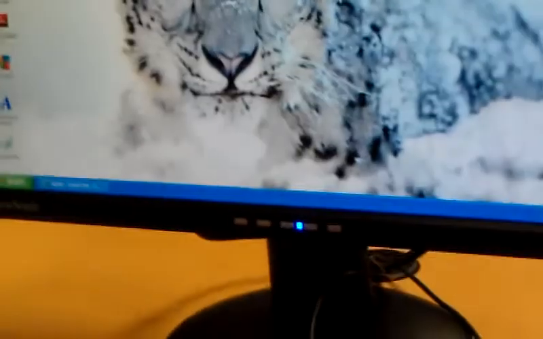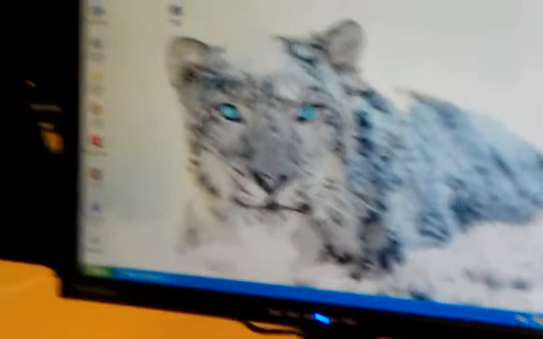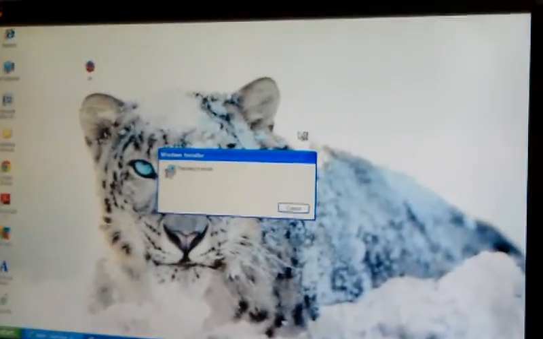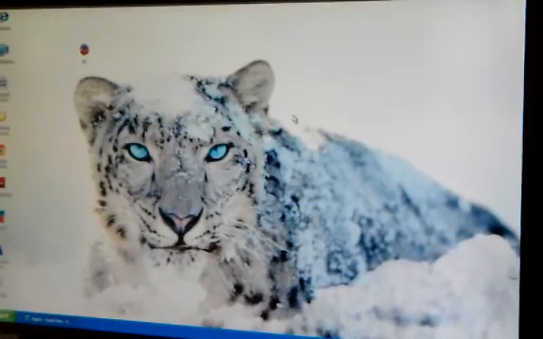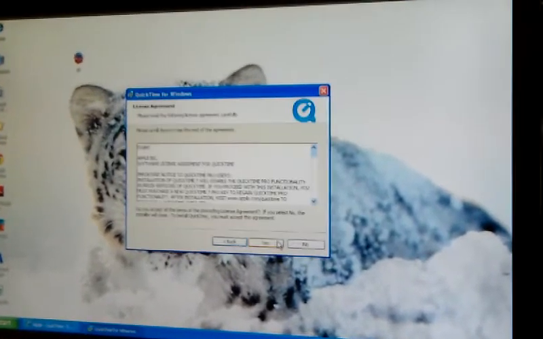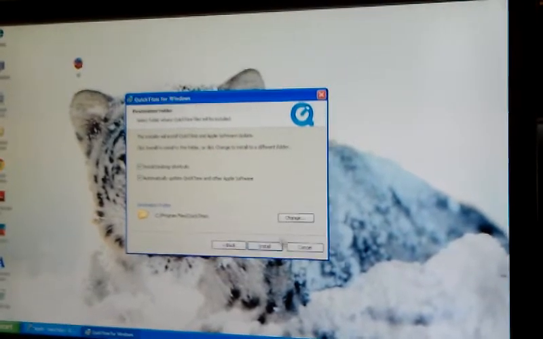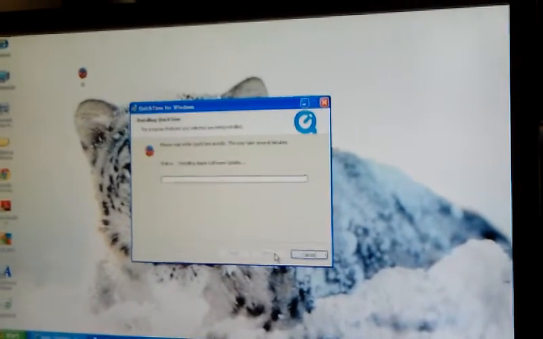Then, when it saves and downloads, you're going to actually install it now. Click next. And yeah, of course you're going to agree. Then you're going to click install.